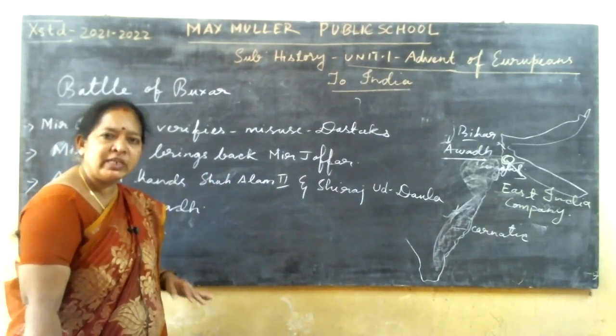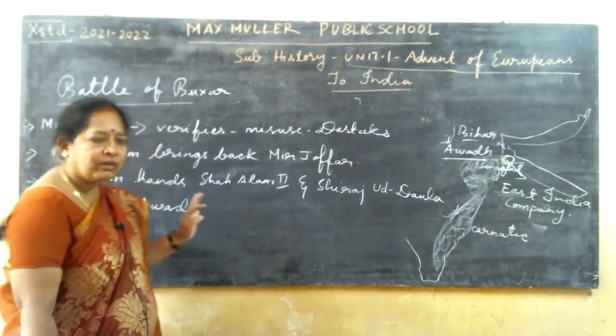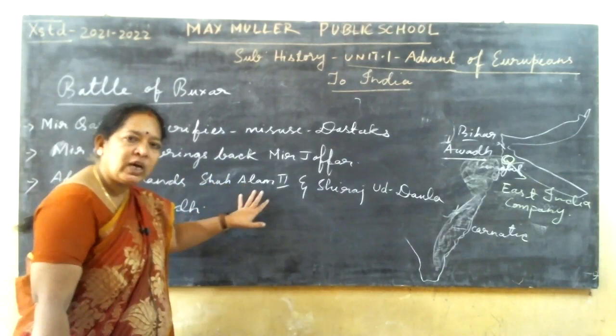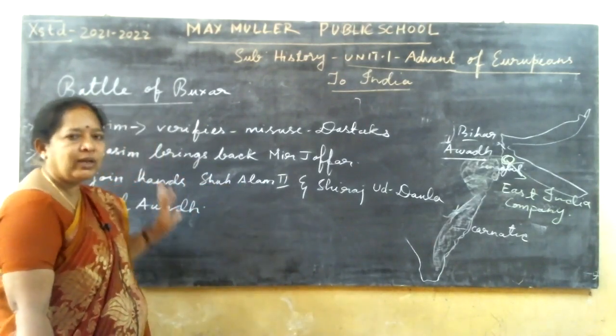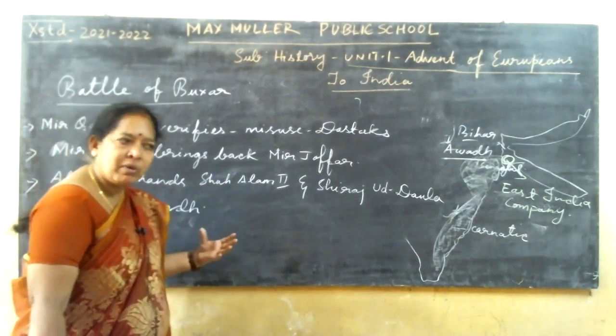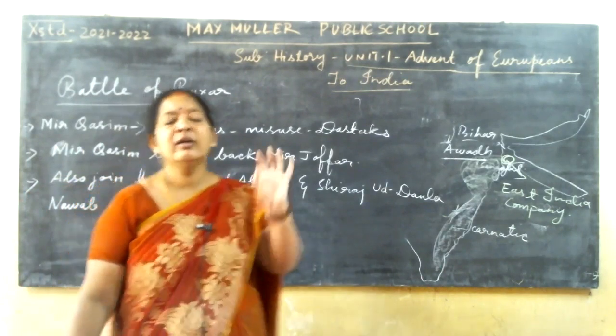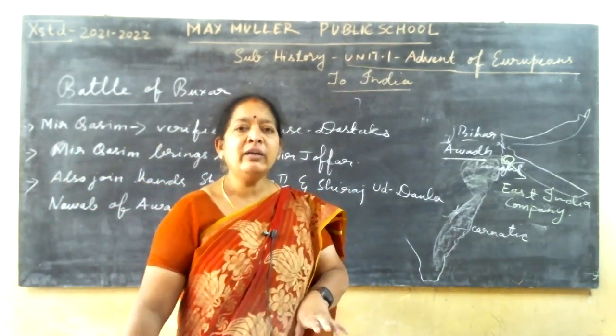He brings back Mir Jafar, and then also takes the help of Shah Alam II, the Mughal emperor, with his army, and Shirajuddaulah, Nawab of Awadh. Three combined forces will attack the English army. But what happened?